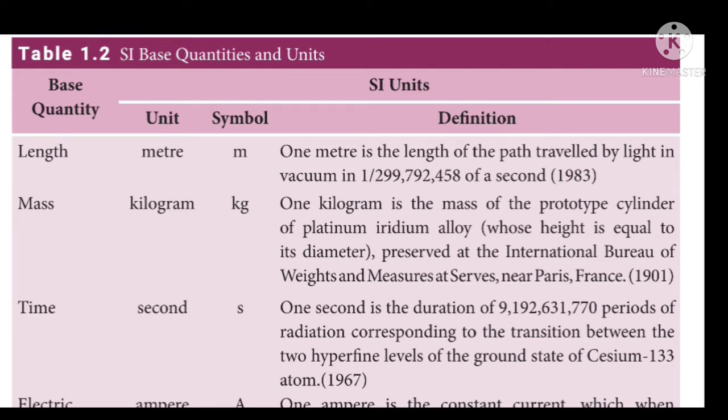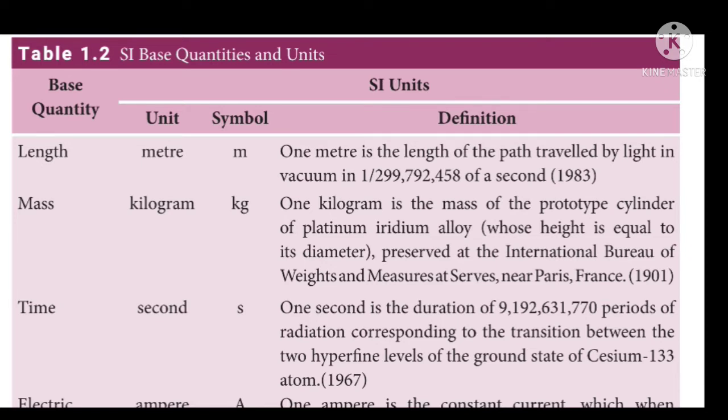Whenever we are learning the definition for a particular thing, it should be written as it is given in the book. Okay, we have to keep this point in mind. So what is 1 kilogram? 1 kilogram is the mass of prototype cylinder of platinum iridium alloy preserved at the International Bureau of Weights and Measures at Sèvres near Paris, France.